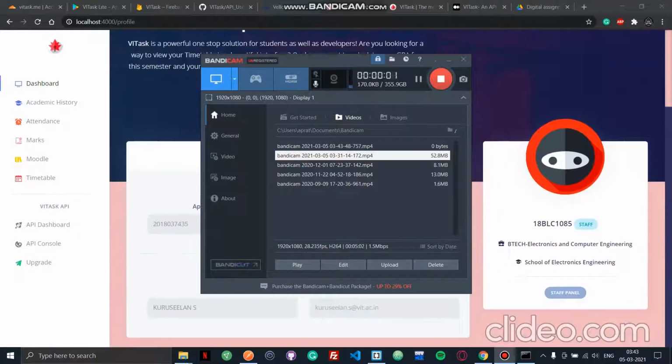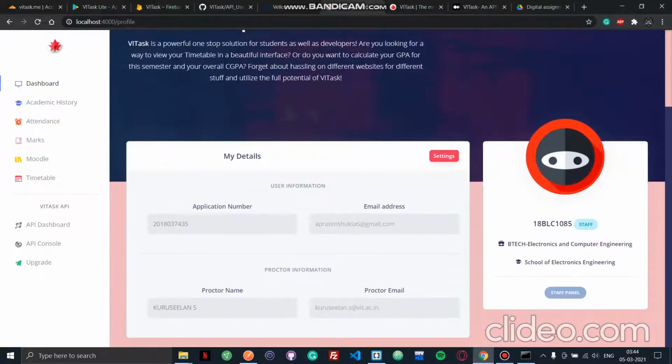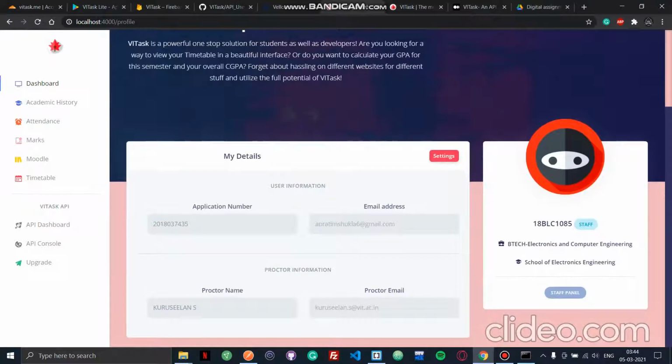Yes, some of the details that I forgot to mention were that this is the web UI. If you want to see, I'm currently showing it on localhost. As you can see, my details have been fetched from VTop, and because I'm staff, it's showing a staff badge. If you are a normal user, it will show you as a normal user. And each of the users has different API quota limits.